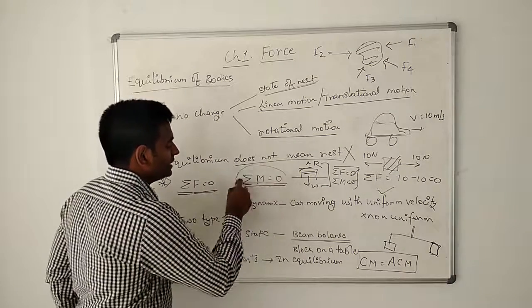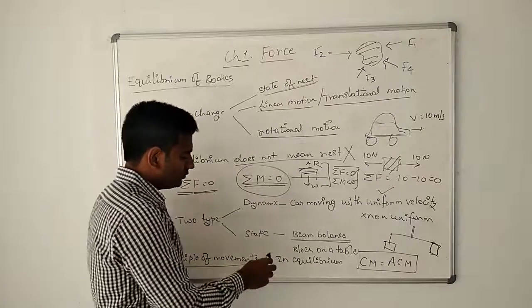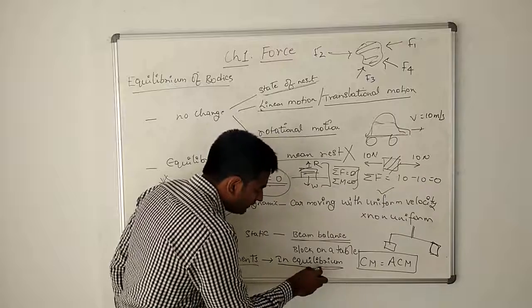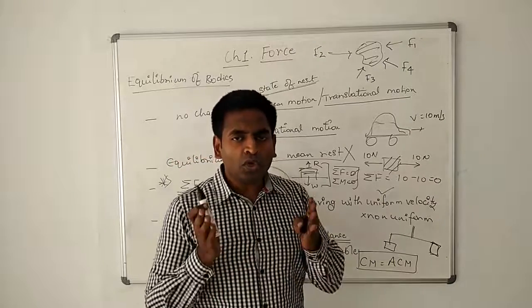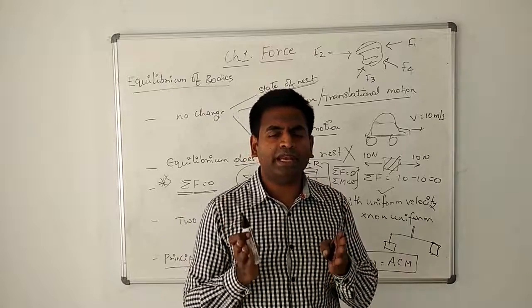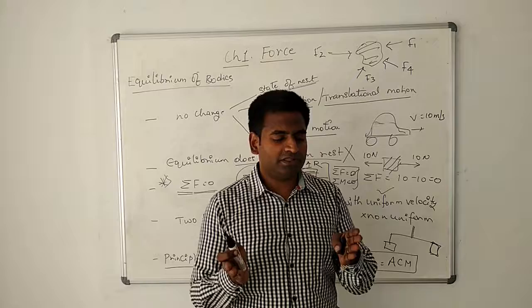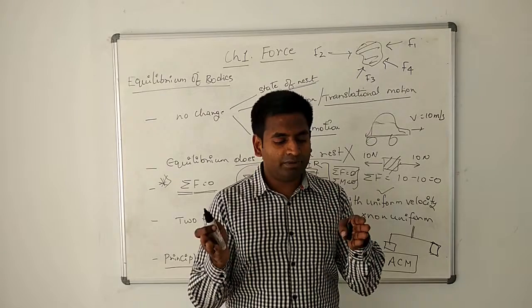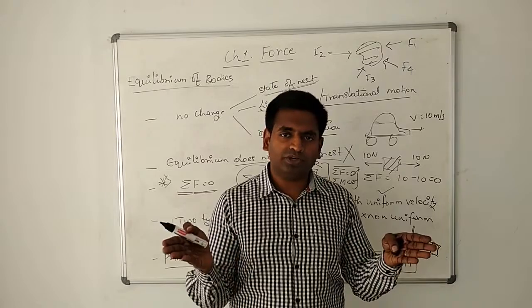The second condition is also known as the principle of moments. That is very important. Whenever the body is in equilibrium, only then you can apply the principle of moments. What does the principle of moments say? When the body is in equilibrium, then my clockwise moments are equal to anti-clockwise moments. That is what it says.